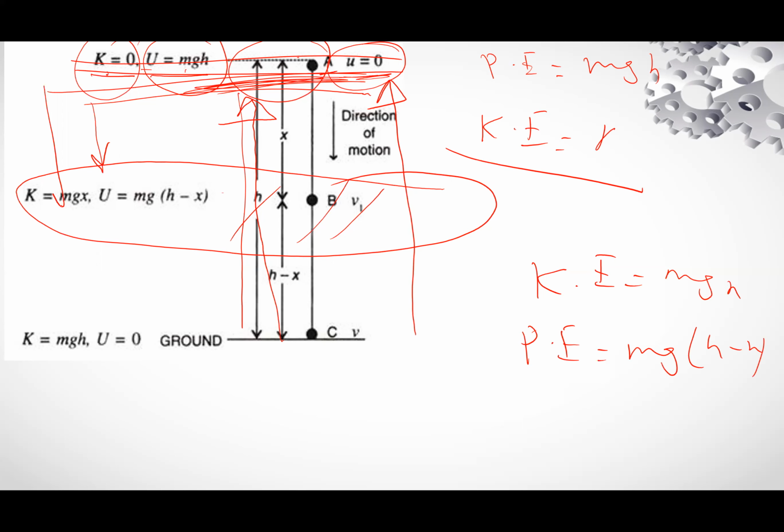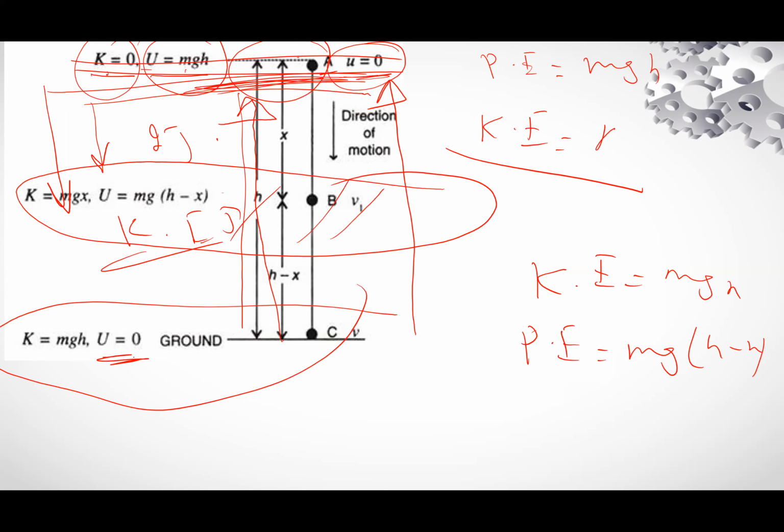If potential energy is decreased by 2 joule, kinetic energy will increase by the same amount, by 2 joule. At the ground, height is 0, so potential energy is 0, but kinetic energy is maximum. We will do this derivation on the next page.